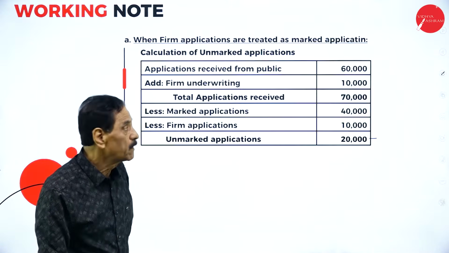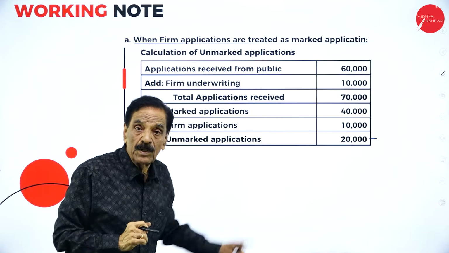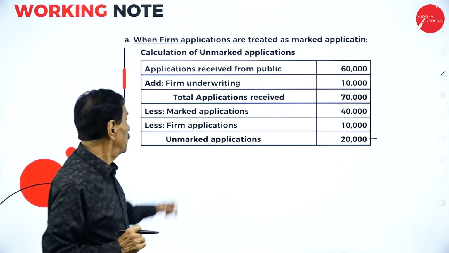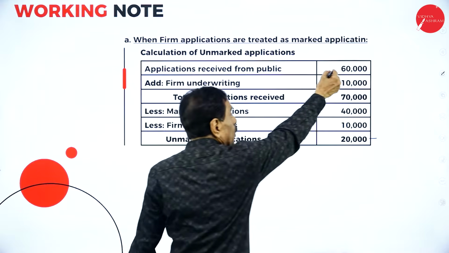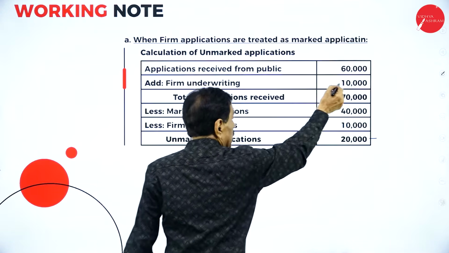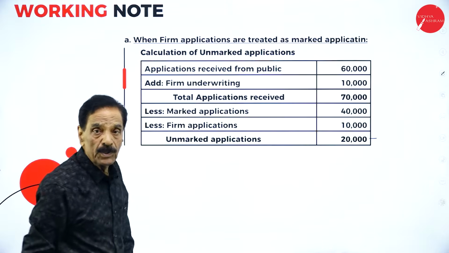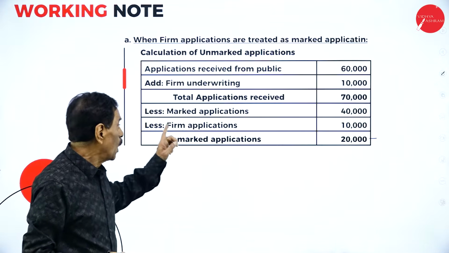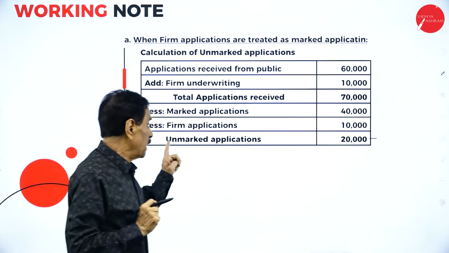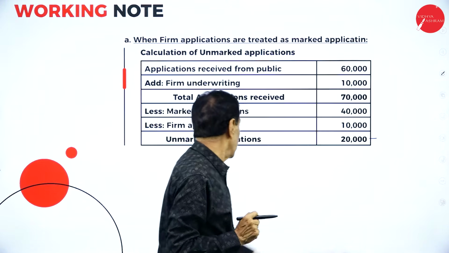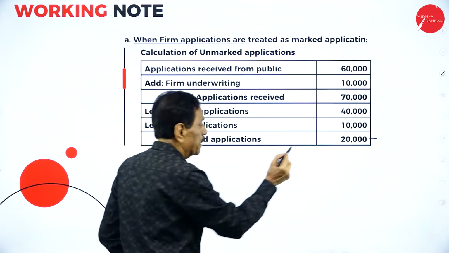I will repeat. Total application received is 60,000. Add firm underwriting separately because it is not included: firm underwriting 10,000. Total application received is 70,000. Out of that, marked application is 40,000 minus firm application 10,000. The balance is unmarked application.